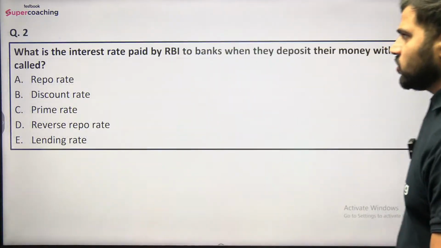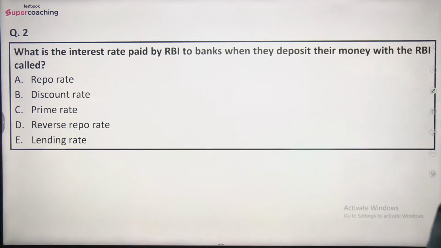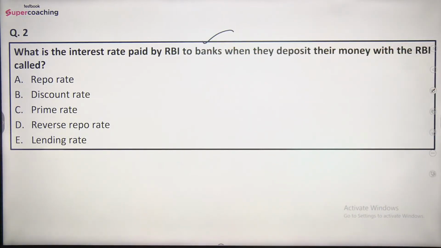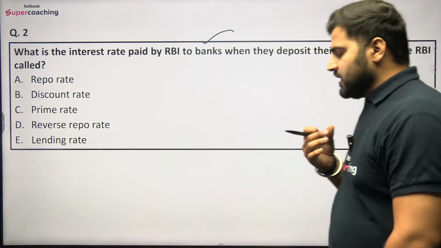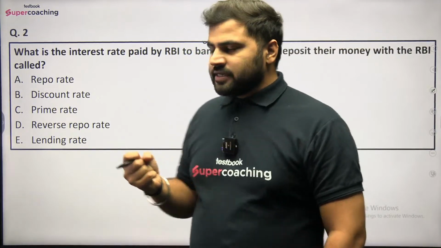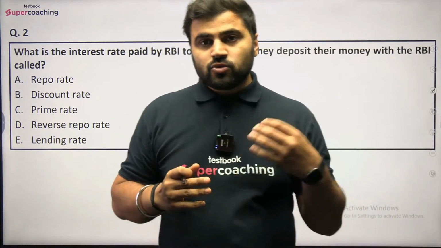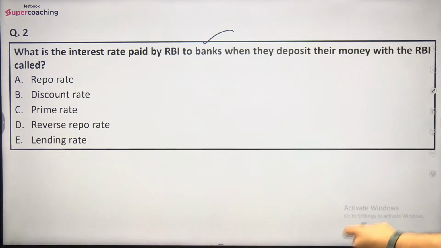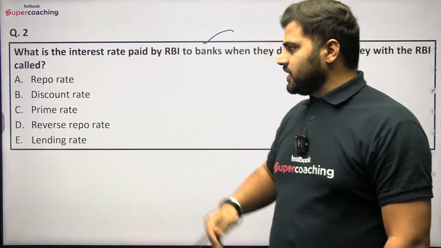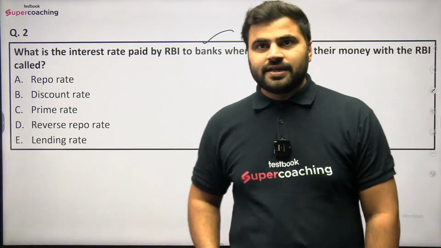चलिए, moving on to question number second: what is the interest rate paid by the RBI to banks when they deposit their money with the Reserve Bank called? ठीक है, तो जो भी इंटरेस्ट आरबीआई पे करती है जब कमर्शियल बैंक उसके पास कैश रखते हैं, तो उस इंटरेस्ट रेट को हम क्या बोलते हैं? So what is the interest rate paid by the RBI to banks when they deposit their money with the RBI? Options are repo rate, discount rate, prime rate, reverse repo rate and lending rate.